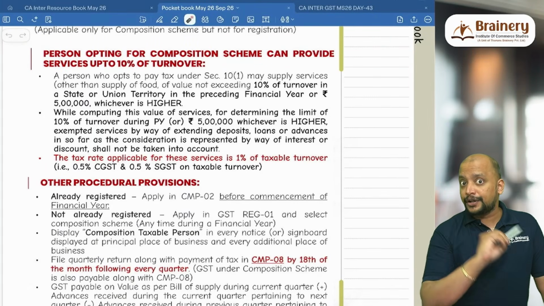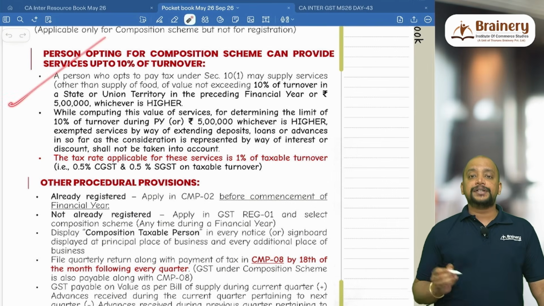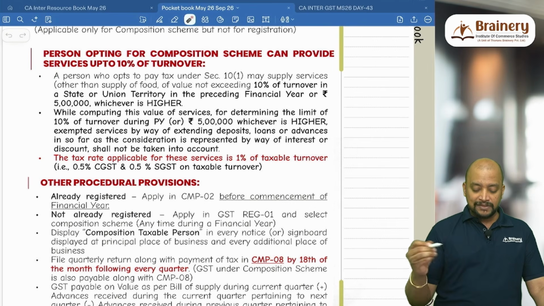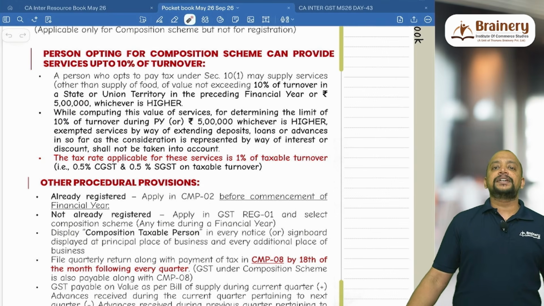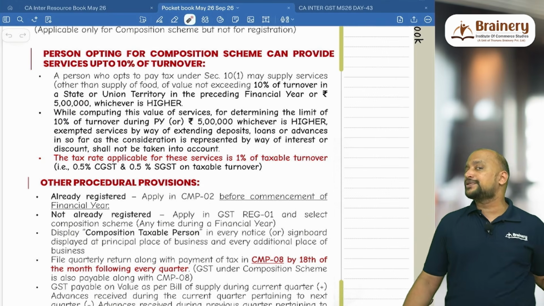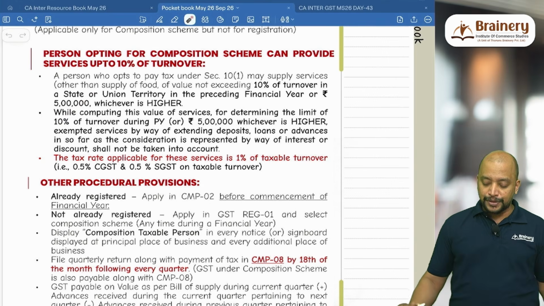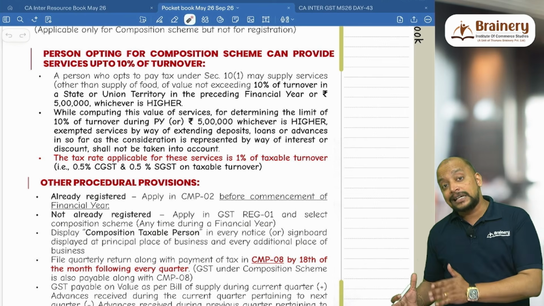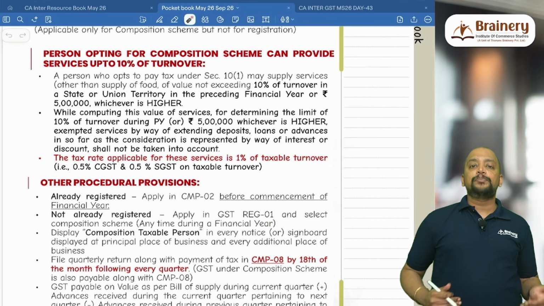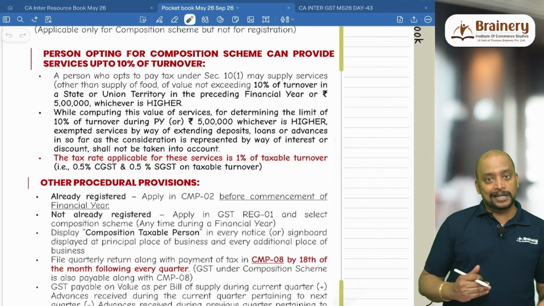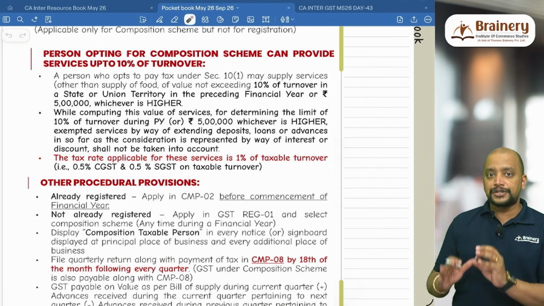Here it is turnover, not aggregate turnover, meaning turnover in a state or union territory, or 5 lakhs, whichever is higher. And while computing this 10% of the turnover, do we need to take interest on loans, advances, deposits? No. Interest on loans, advances, deposits should not be taken into account. And in the current year, while counting the 10% limit also, don't count interest income. For example, previous year my turnover is 120 lakhs. Then I can provide services up to 12 lakhs during the current year.